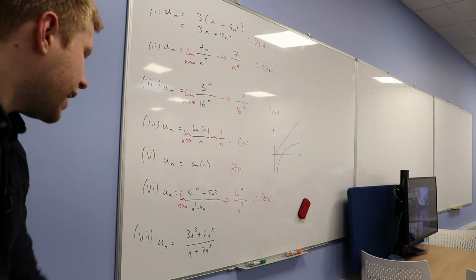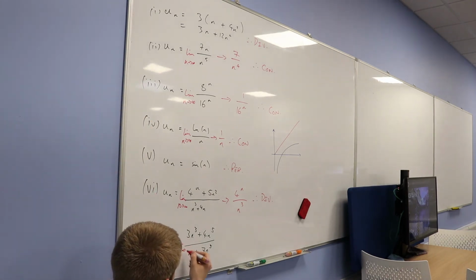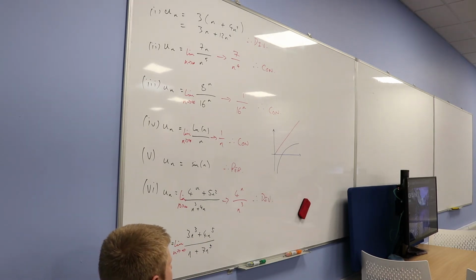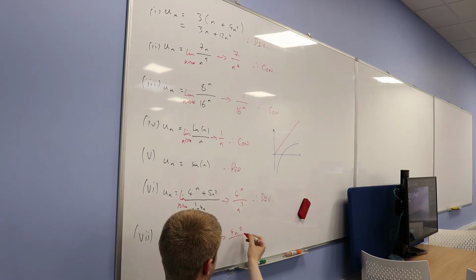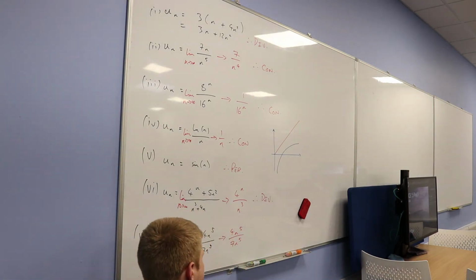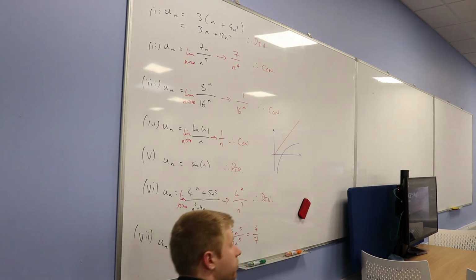Yeah, good. Okay, finally, let's finish it off then. What about this one? What's going to dominate on the numerator? Good, 4n to the 5. What's going to dominate on the denominator? 7n to the 5. Okay, if we cancel things off, this thing is just going to approach 4/7, okay?